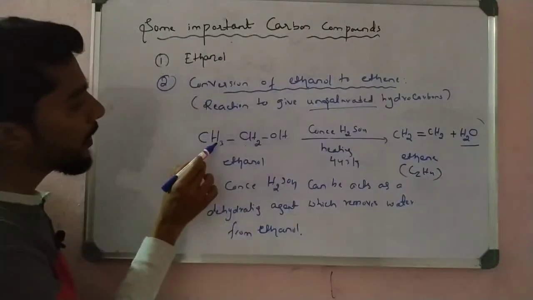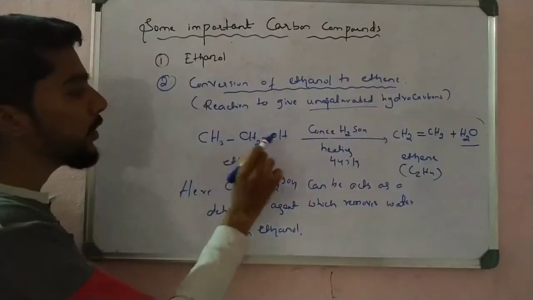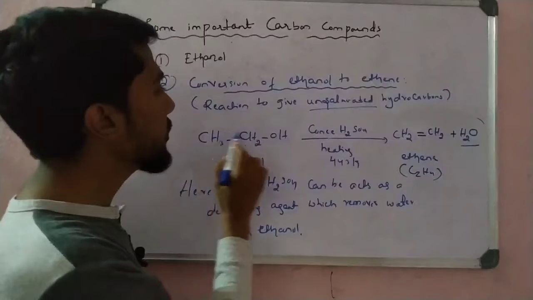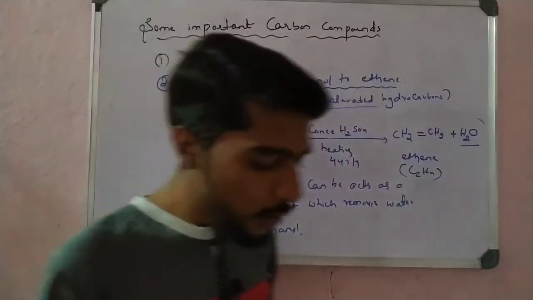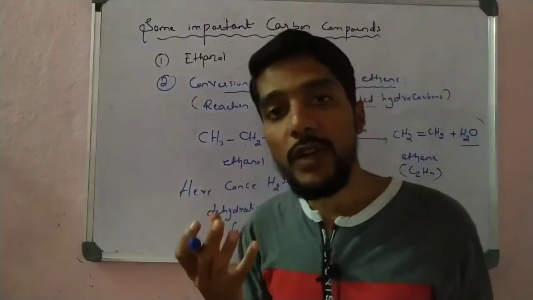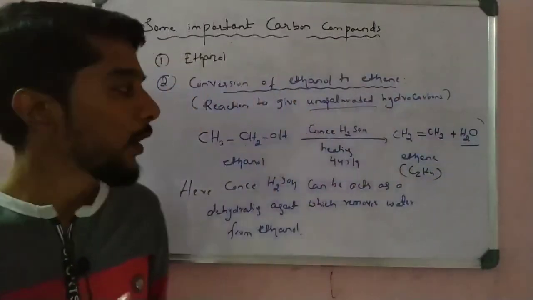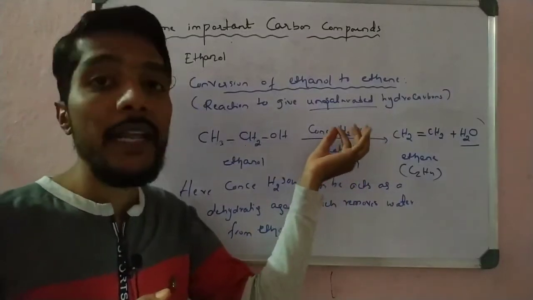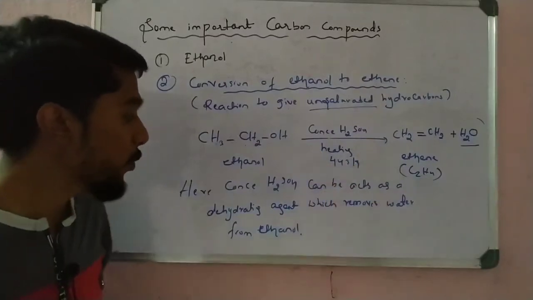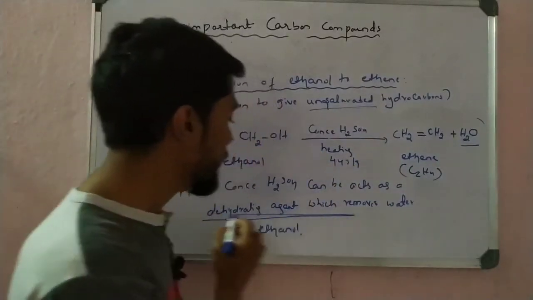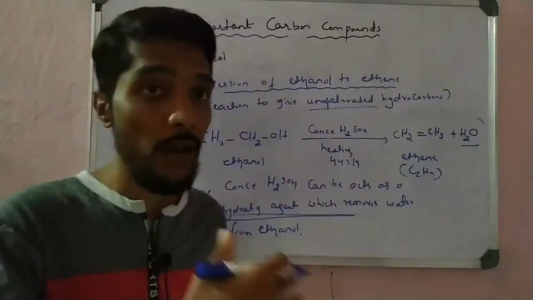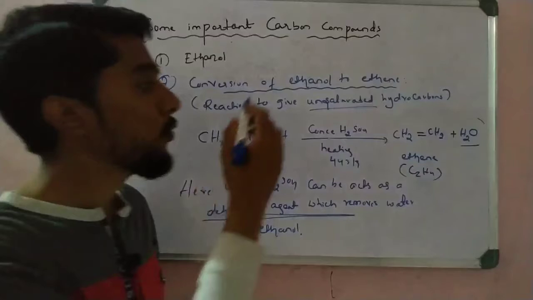So ethanol having water, here 1H and OH, so OH with H is nothing but H2O, and here 1 valency, another valency, so this valency forms the double bond here. So this is, students, about the conversion of ethanol to ethene, that is the saturated hydrocarbon to unsaturated hydrocarbon with the help of a dehydrating agent, that is H2SO4. So what is the function of H2SO4 here? It is a dehydrating agent, very important. H2SO4 is a dehydrating agent here. That is removal of water to form the ethene.